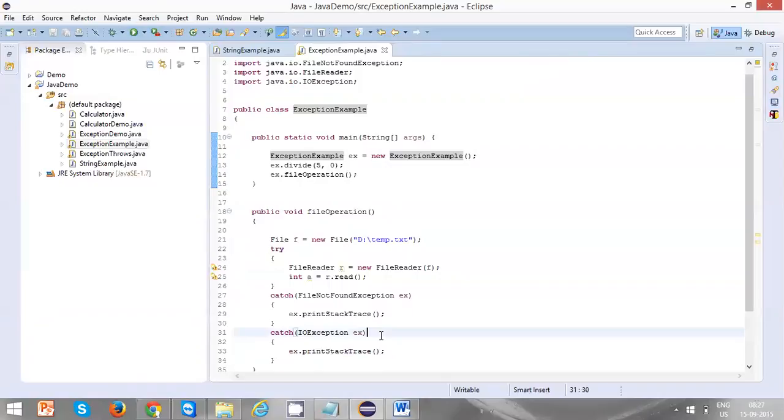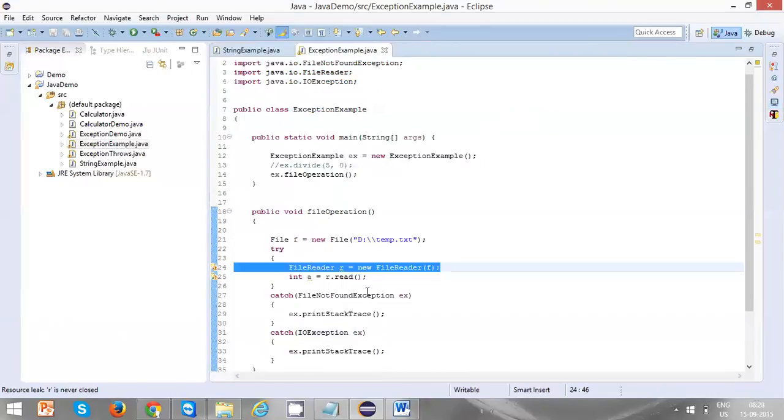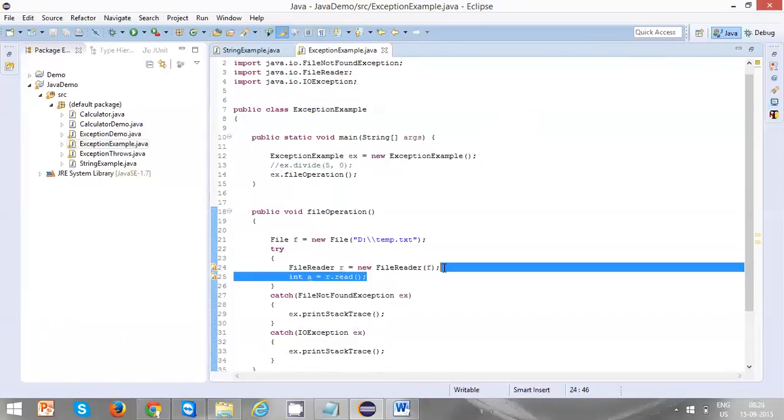Oh, again it is not thrown. I'm expecting it has to throw an exception. Okay, now it should. Now you can see d:temp.txt, the system cannot find the file. So where has it thrown? Here itself, when you are reading, it has thrown.